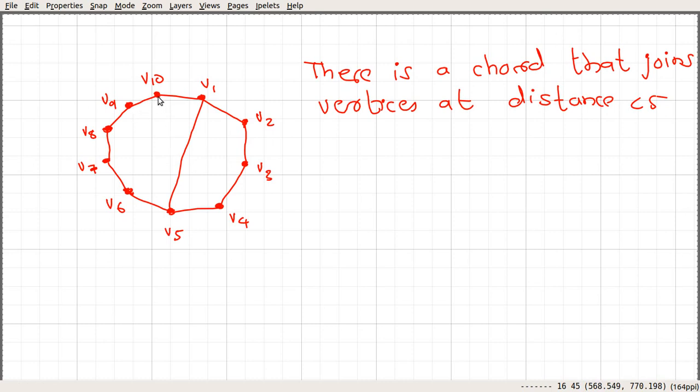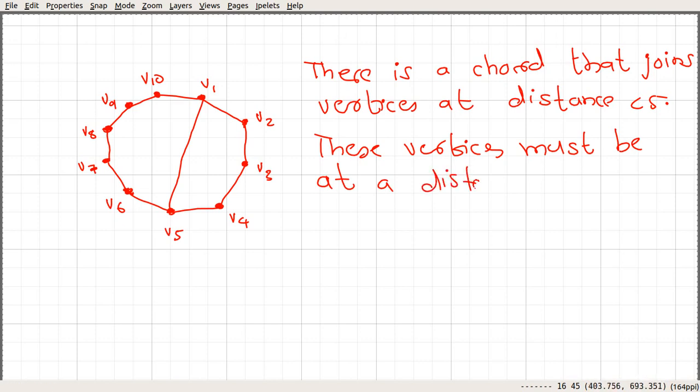Similarly, we could have something like, say, between V10 and V4, or maybe V9 and V3, etc. So there is a chord that joins vertices at distance less than 5, and these vertices must be at a distance 1 2 3 4, less than 5, and these vertices must be at a distance 4 in C10.